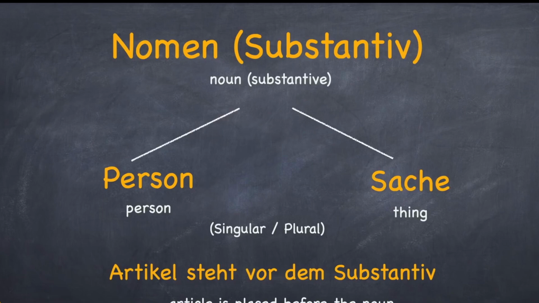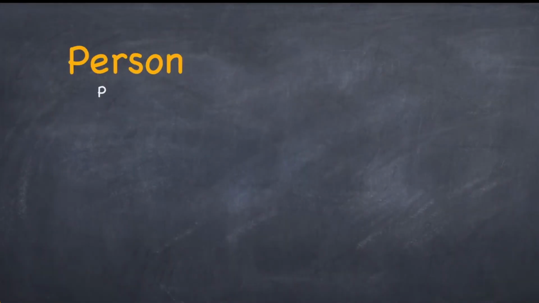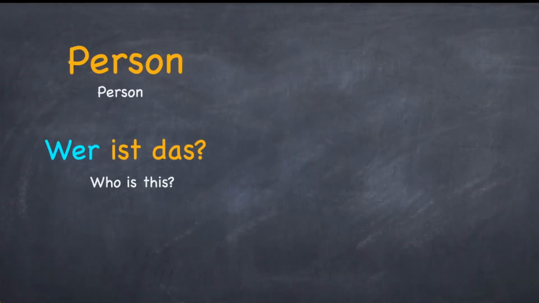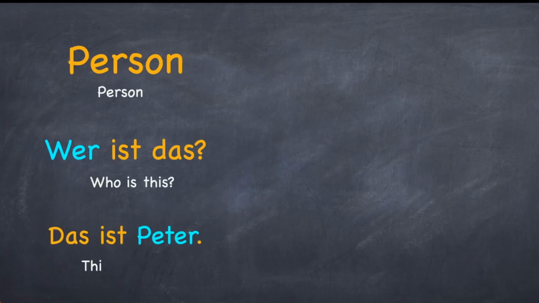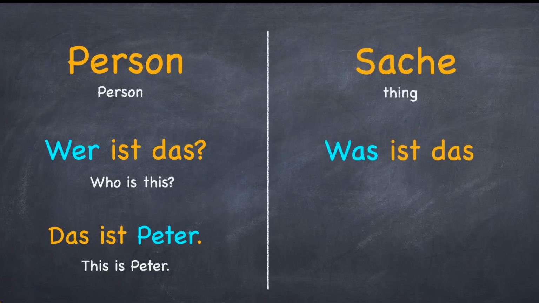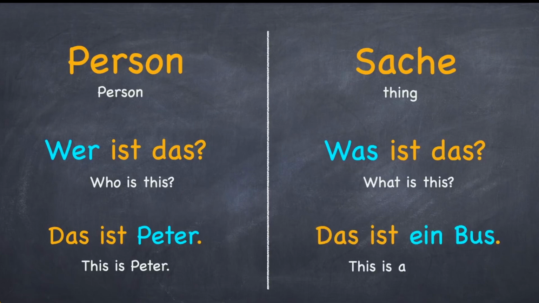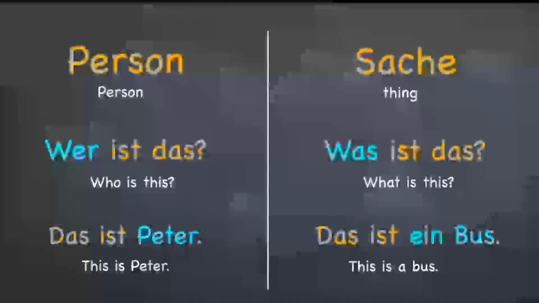Let's look at two examples for Person und Sache. Wer ist das? Das ist Peter. In the case of person, your question is formulated with wer. You can see the answer. It's with Peter. Let's look at the other example. Sache. Was ist das? Das ist ein Bus. Whenever you're talking about a thing, your question will be with was. Basically, the questions wer and was help you in identifying the nominative.